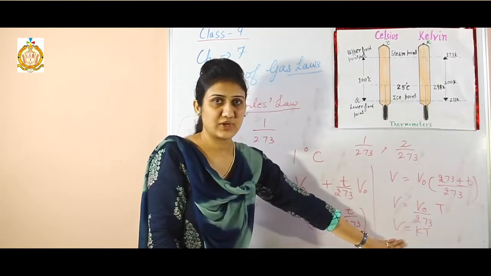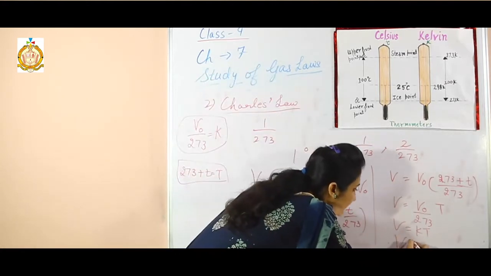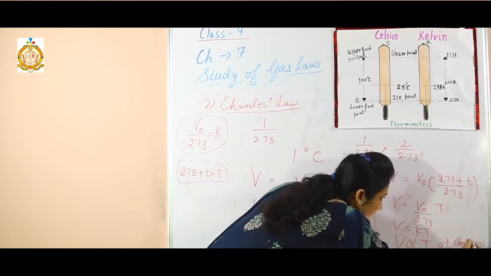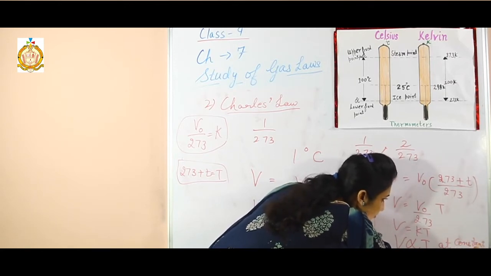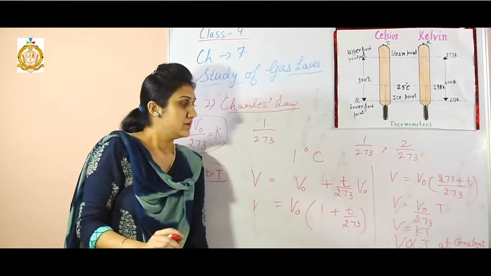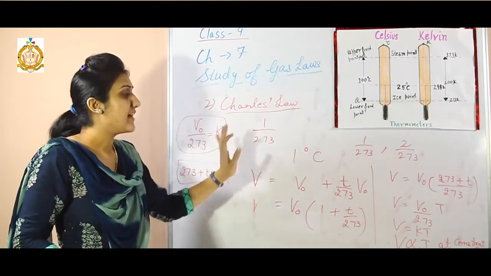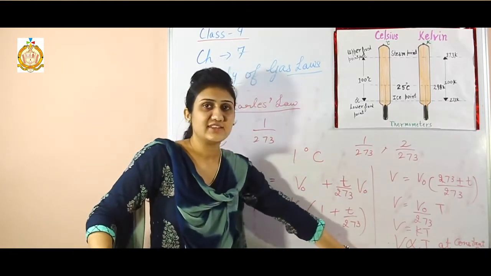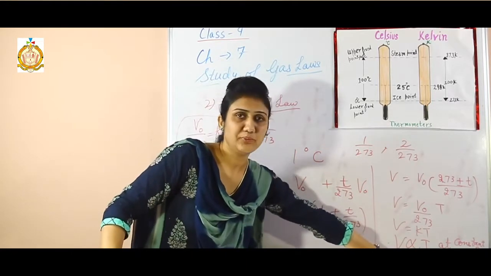So from this expression I can write V is directly proportional to T at constant P. P is the pressure. So we can also restate Charles' law as: pressure being constant, volume of a gas changes directly with the temperature.